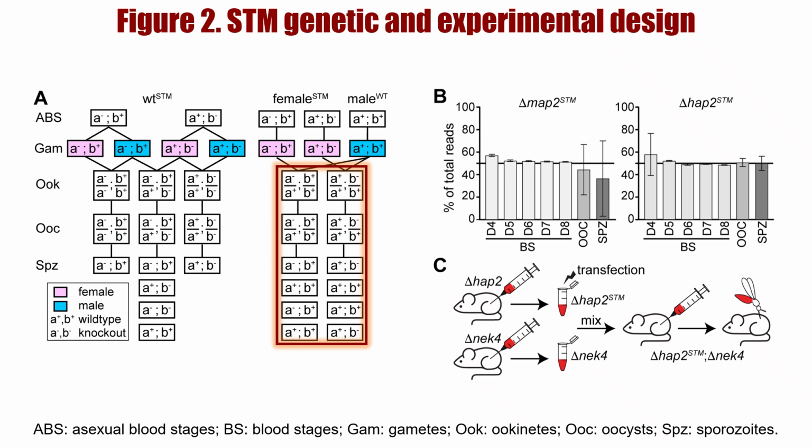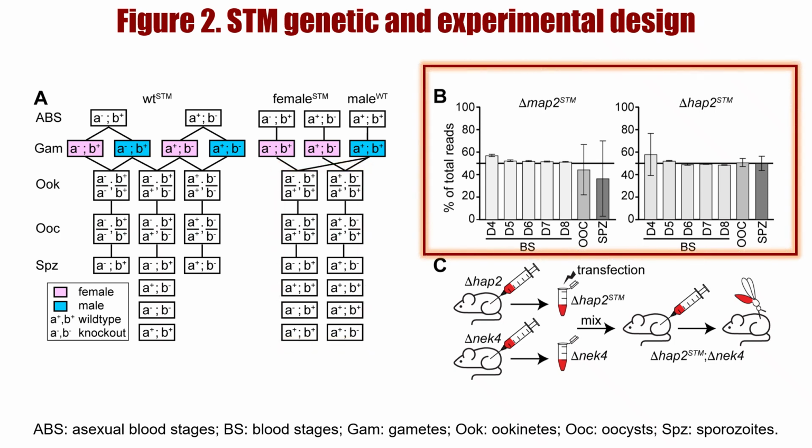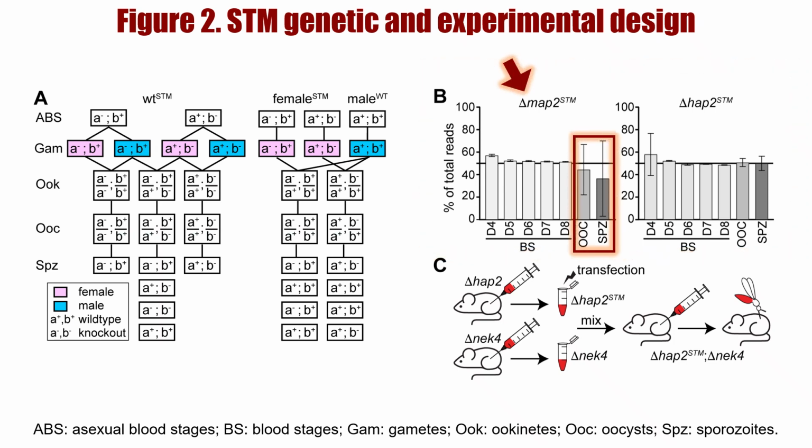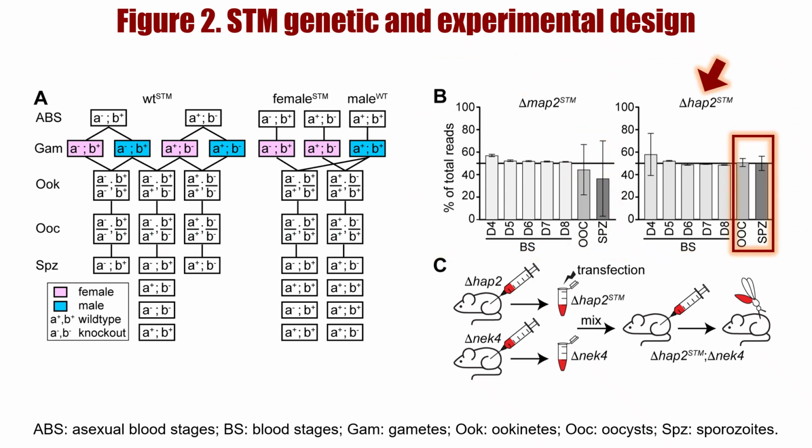And so, to achieve this, we had to use mutant parasites that produce only male or only female gametocytes. Figure 1b presents the results of these mutagenesis experiments using two different mutants that produce only female gametes. The first mutant showed poor survival in the mosquito, whilst the second mutant thrived. And so we selected that second mutant and developed the protocol outlined in Figure 1c.